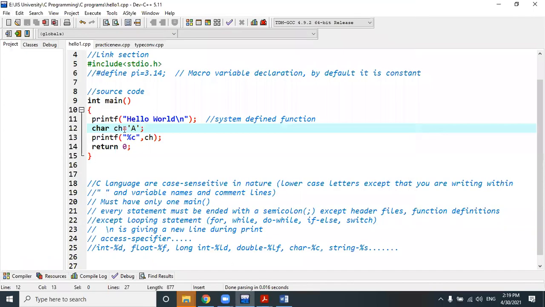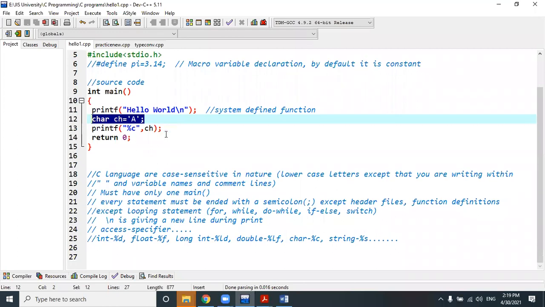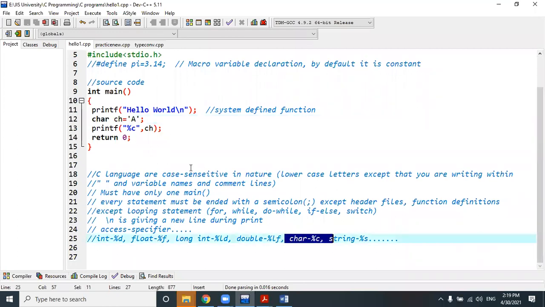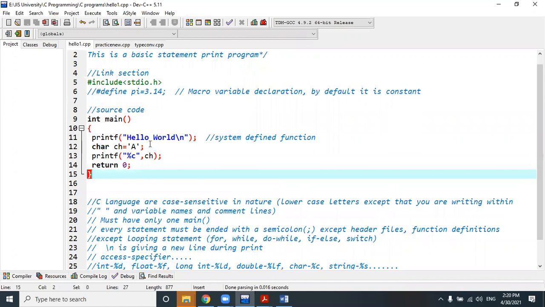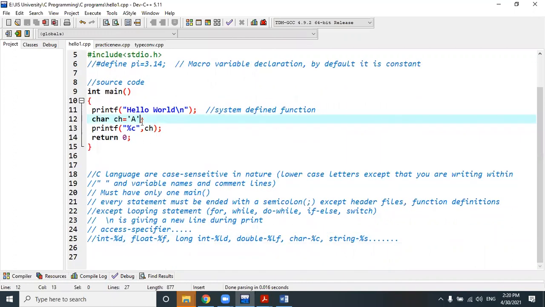Clear? Now string, how can we define a string? A string can be defined in terms of a character array. Right now I am not going to show you string declaration. I will show you how we can define a string when I discuss the character array. Now there are some other forms of taking input and output. Instead of this we can also take input and output in such a form.